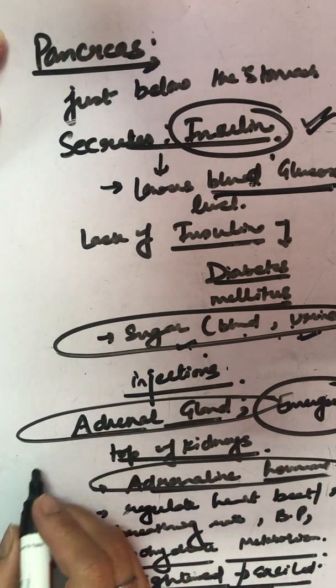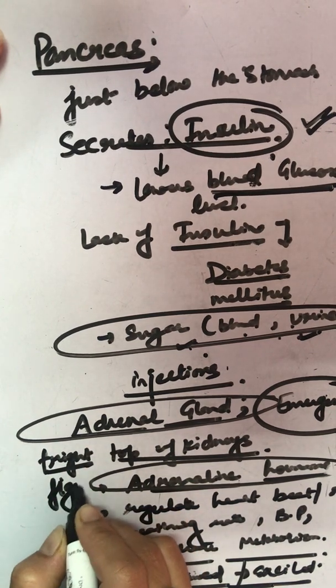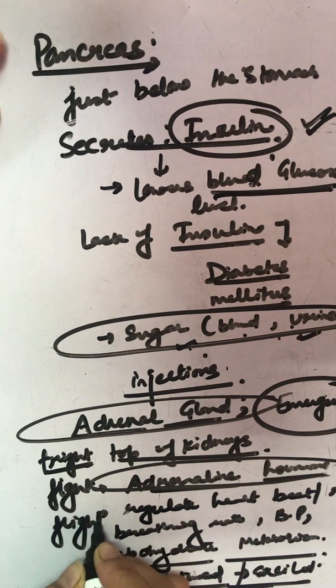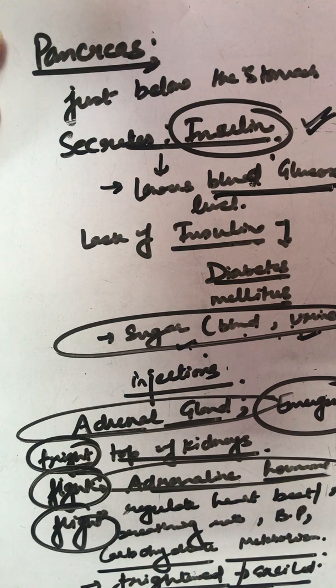I'm writing here. It's a hormone of fright, fight and flight. Whenever we have to tide over that emergency situation, carbohydrate metabolism allows more glucose to run into the blood to give us lots and lots of energy to fight or to flight. Flight is to run away from that given situation. That's why this is a gland of emergency. Moving to the next one.